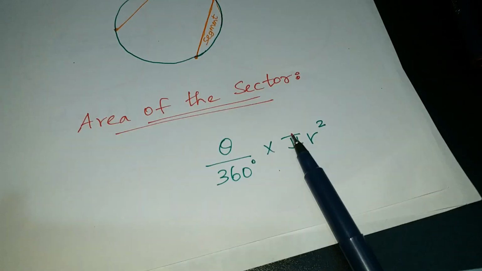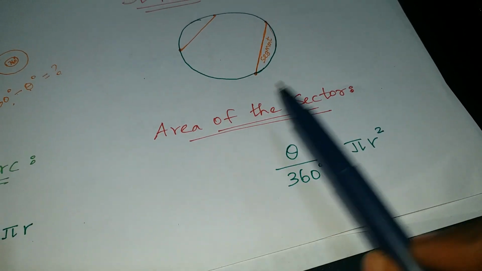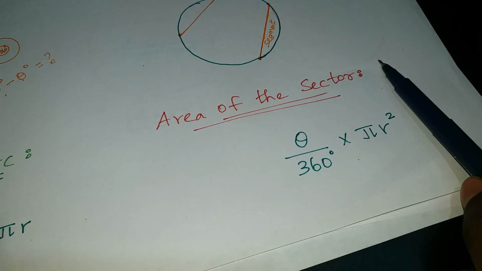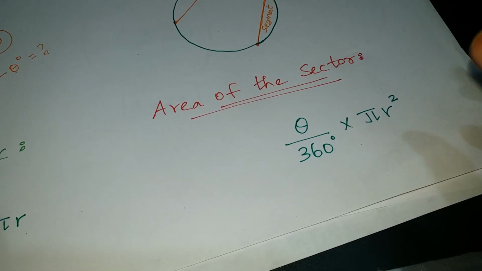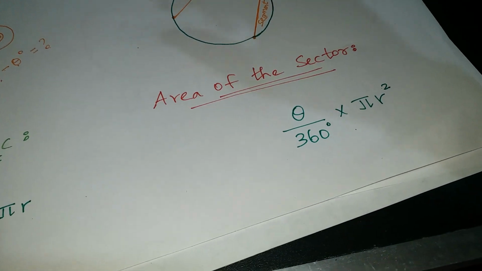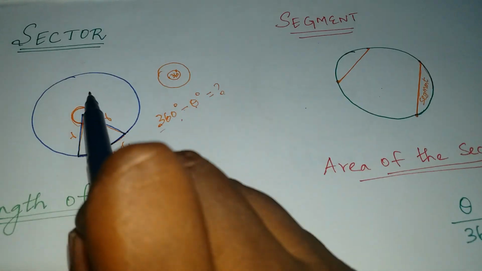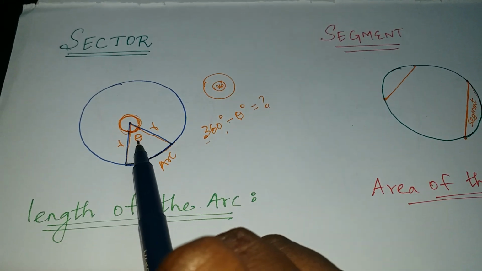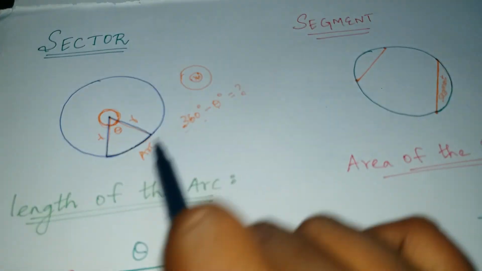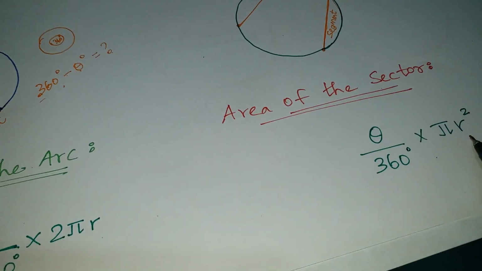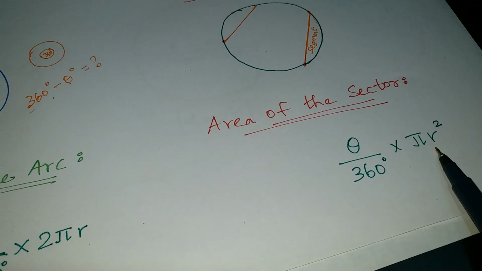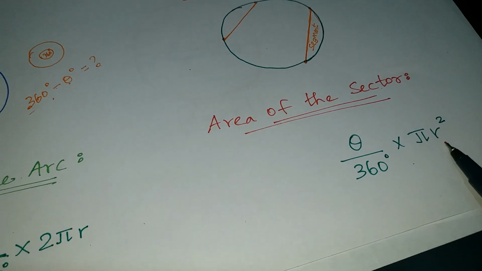Same for the area of the sector. Area of the sector is nothing but one part of the area in that sector. So the theta value we have to divide by 360, into pi r square. Area of the circle is what? Pi r square. Got it?